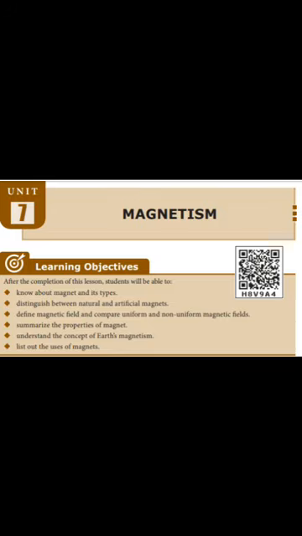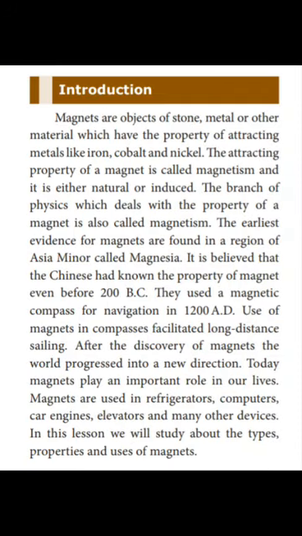The earliest evidence for magnets is found in a region of Asia Minor called Magnesia. It is believed that the Chinese had known the property of magnet even before 200 BC. They used a magnetic compass for navigation in 1200 AD. Use of magnets in compasses facilitated long distance sailing. After the discovery of magnets, the world progressed into a new direction.